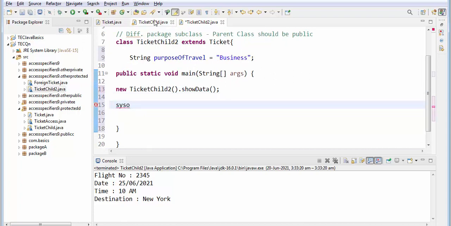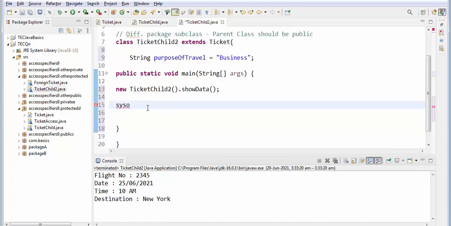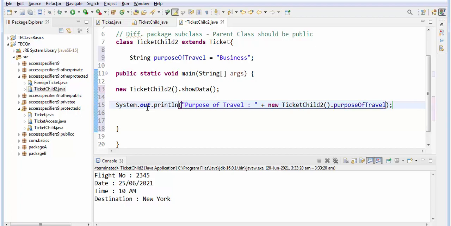I can copy the code from this, this is seat number, and write it as purpose of travel plus new TicketChild2().purposeOfTravel.